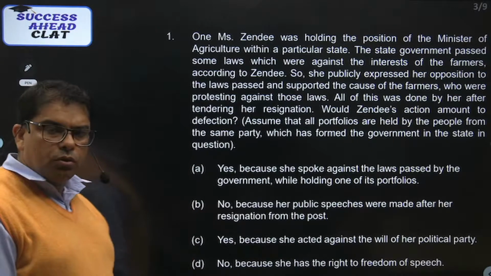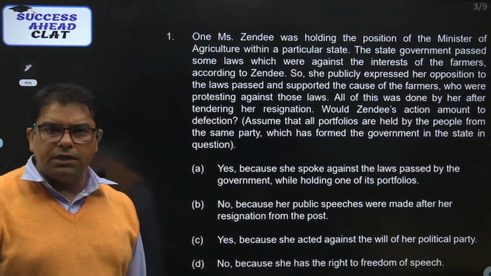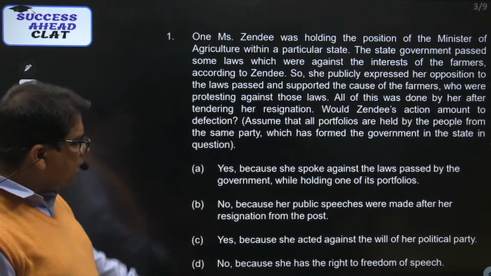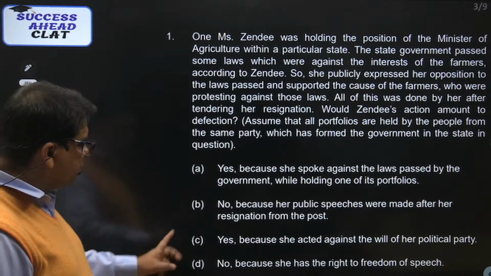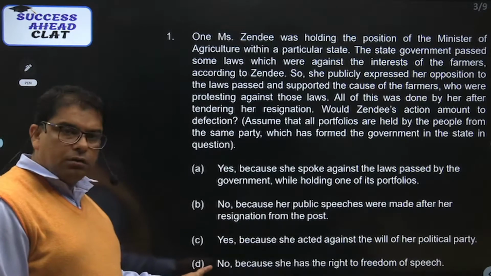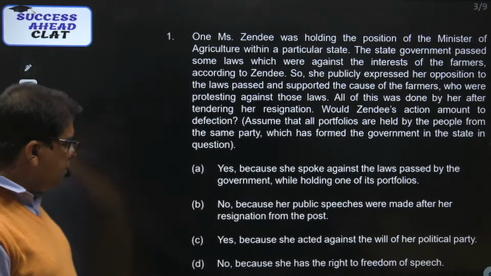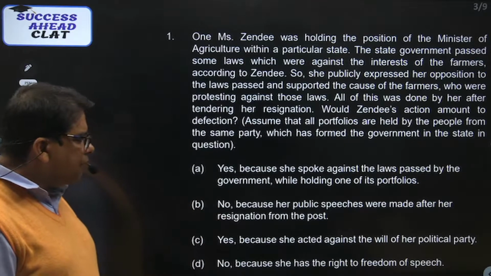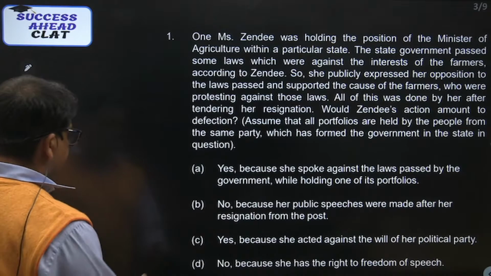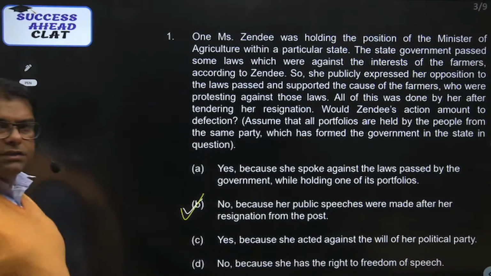Yes में तो होगा नहीं, तो दोनों automatically out हो गए. Because आपका आंसर yes में होगा कि no में आएगा, you have already gone to that situation. तो yes में तो नहीं आएगा, so it's all out. Now no, because her public speeches were made after her resignation from the post. और ये बोला no because she has the right to freedom of speech. Now this particular option D has nothing to do with the passage. So the best option right now is option number B, no because her public speeches were made after her resignation from the post. So the right answer at this particular point is option number B. आप option number B को right करोगे. So this is the right answer.